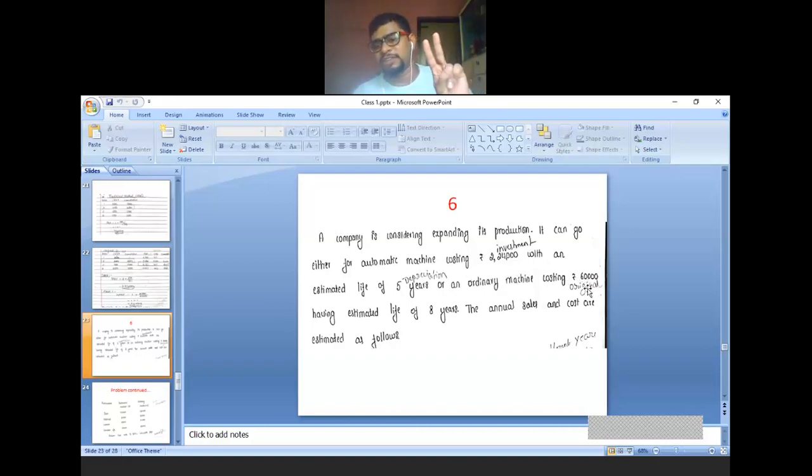Here two machines are there. One is automated machine, original investment is 2,24,000. Another one is ordinary machine, original investment is 60,000, having estimated life of 8 years. This is for calculating the depreciation. Estimated life for ordinary machine is 8 years.